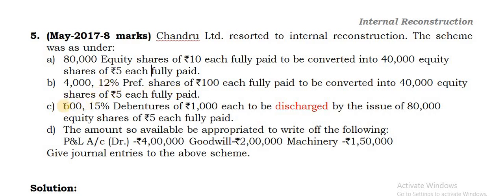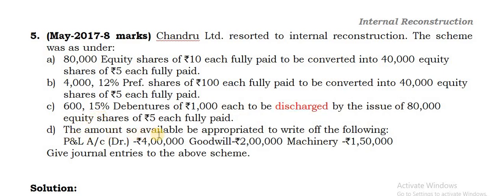Separate entry. Then 15% debentures of rupees 1000 each to be discharged by the issue of 80,000 equity shares of rupees 5 each fully paid. Discharged implies it is being repaid. So the debentures are being repaid. By how? It is being repaid by issue of equity shares.